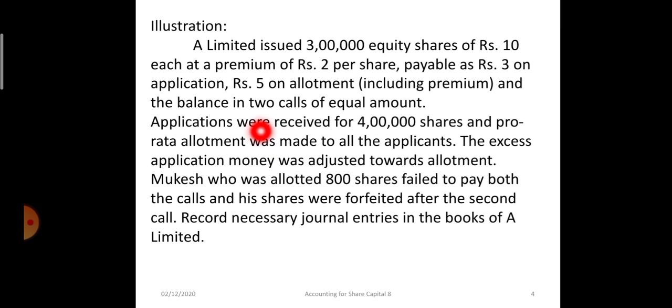Total application received is 4 lakh and it is a pro rata allotment. The excess application money is adjusted towards allotment. Mukesh, who was allotted 800 shares, failed to pay the calls and his shares were forfeited after the second call. We have to pass the journal entries. Remember the installment amounts: application 3 rupees, allotment 5 rupees including premium, then first call 2 rupees and second call also 2 rupees. One shareholder holding 800 shares did not pay the first call and the second call.